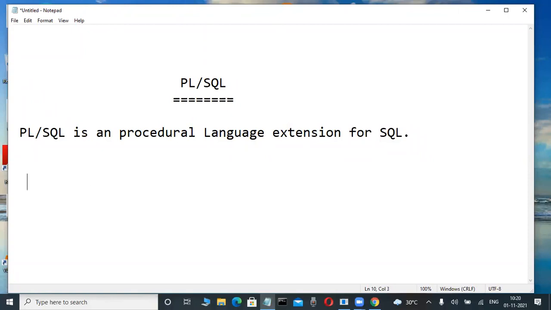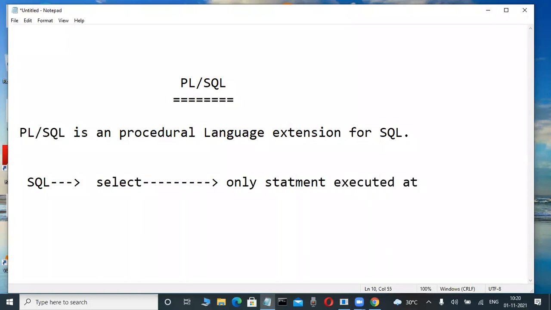In the SQL language you are typing some commands: insert command, update command, delete command, select statements. You are familiar with these. But whenever we use SQL, internally, how many statements are executed at a time? Anybody have an idea? Very good. Only one statement is executed at a time in SQL.